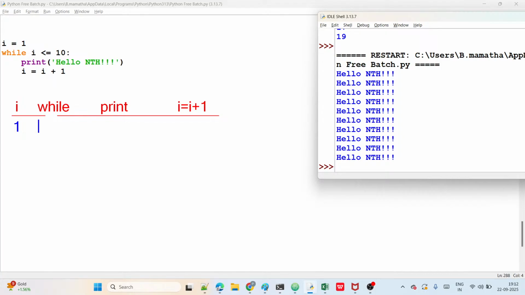The condition is true. In the block, what's first? Hello Python will display. It displays Hello Python. That's all. Next, what is there here? I equals I plus 1. Currently what is I value? Currently I value is 1. 1 plus 1, how much now? 2. That 2 is assigned to I. I became 2, guys. So now the I value is 2.